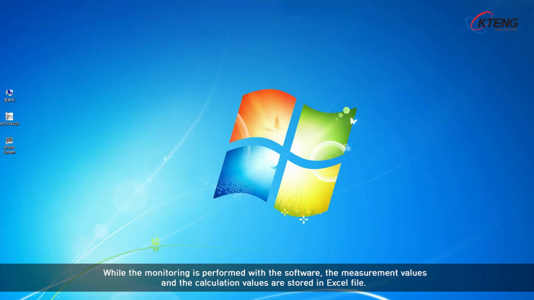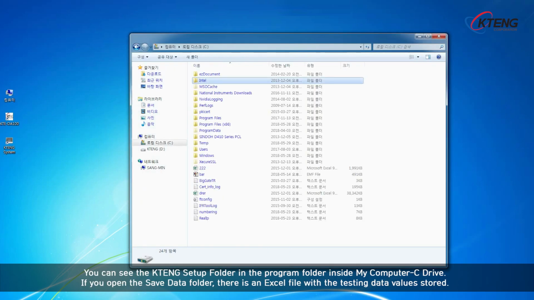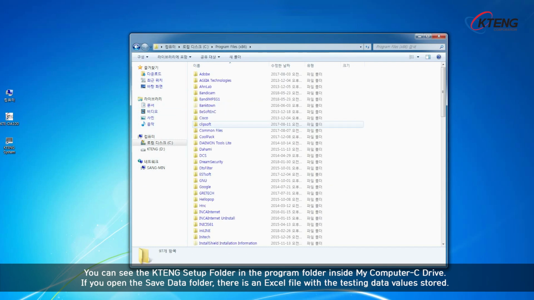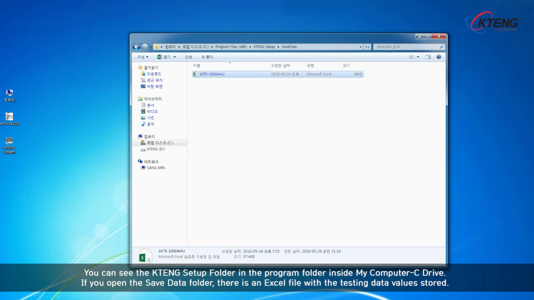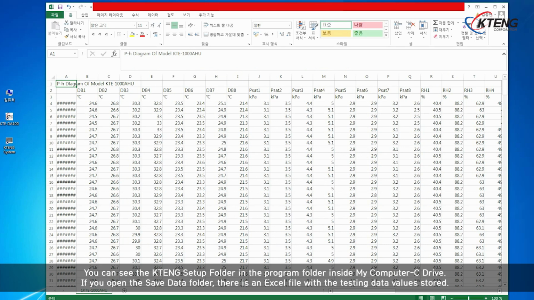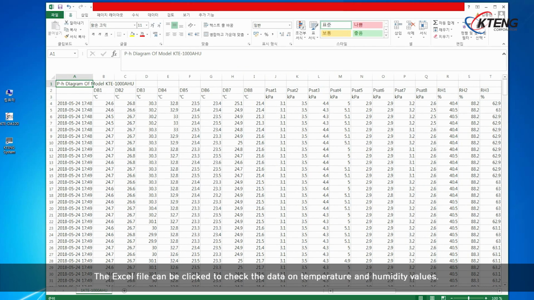While the monitoring is performed with the software, the measurement values and the calculation values are stored in Excel file. You can see the KTENG setup folder in the program folder inside My Computer C drive. If you open the Save Data folder, there is an Excel file with the testing data values stored. The Excel file can be clicked to check the data on temperature and humidity values.